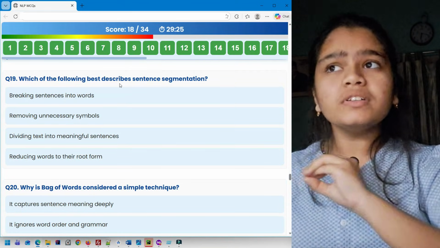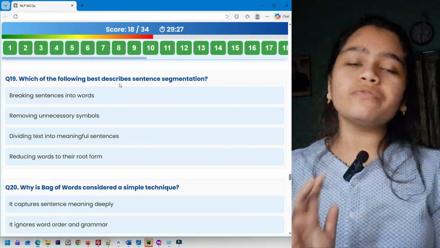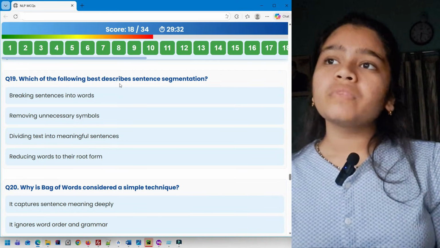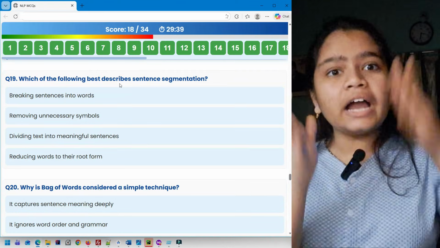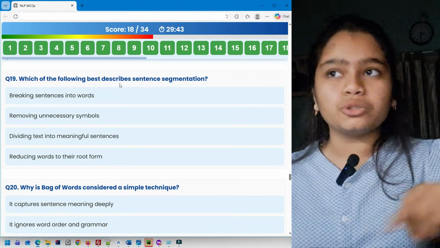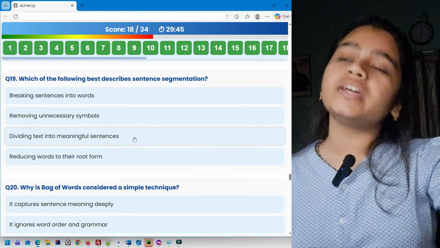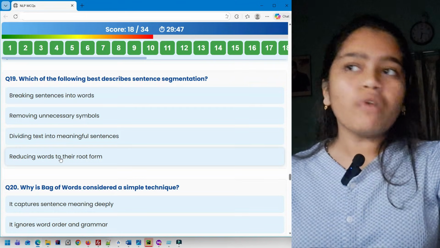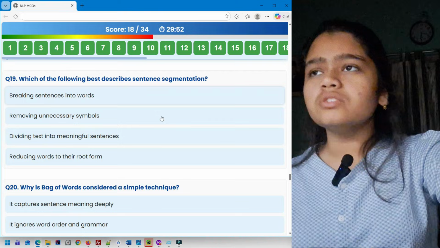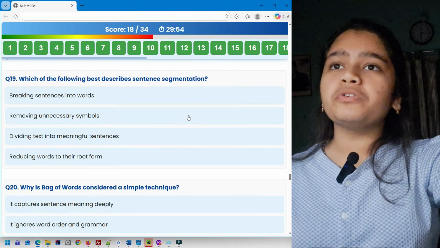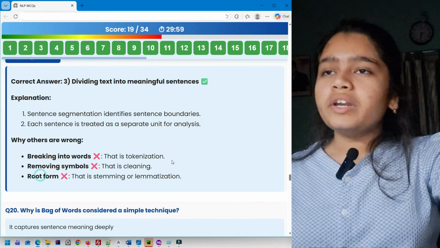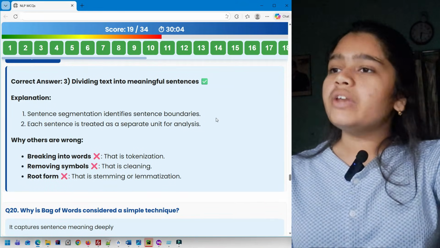Removing unnecessary symbols, no. Dividing text into meaningful sentences. This is the option, because suppose you have a paragraph, you divide that into different sentences. So that time you do sentence segmentation. So dividing text into meaningful sentences. Reducing words to their root form, no, that's lemmatization or stemming, whatever you call it. So you can frequently confuse between these two options, first and third. It's going to be the third option. Show explanation.